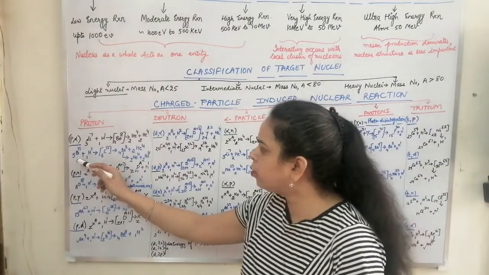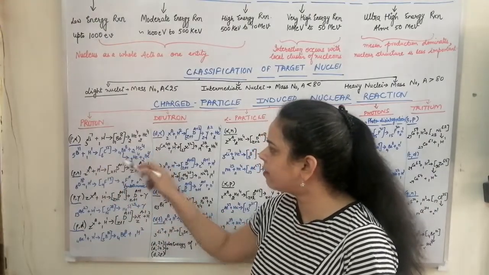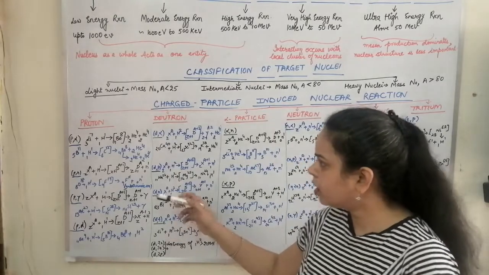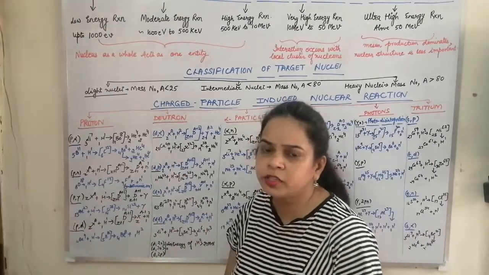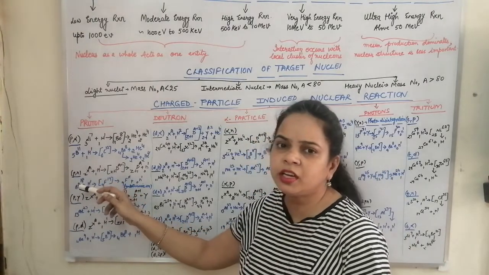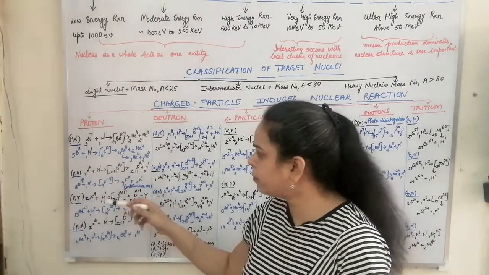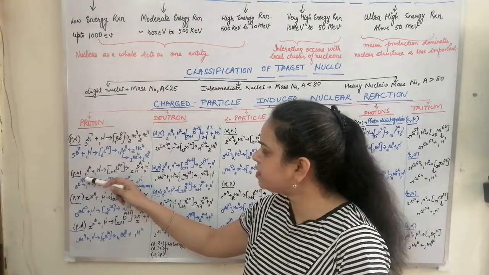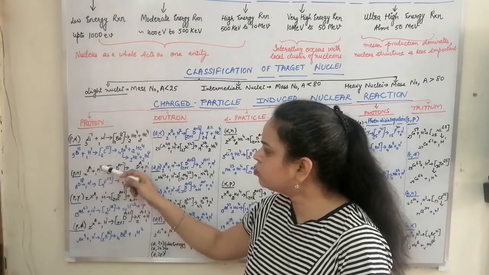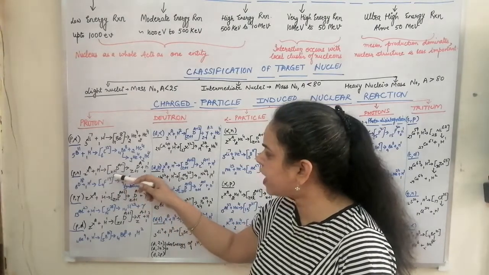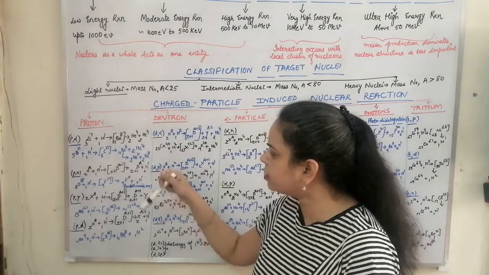So in this way, when boron reacts with a proton, we are having 3 alpha particles as the byproducts. The next type of proton induced reaction is the p-n reaction, where the neutron will be released as the outgoing particle. So if we consider the basic decay process, that will be ZXA plus 1H1. Proton is 1H1. So the compound nucleus formed will be Z plus 1, A plus 1.